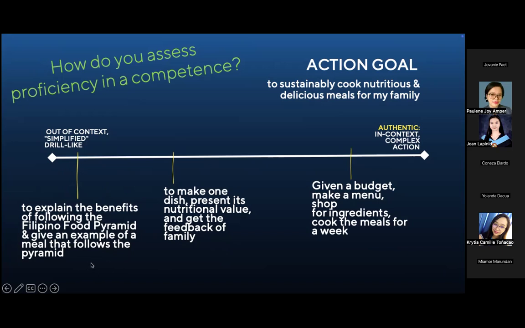Pwede na po yun. Just know that you intentionally did not make it authentic, maybe because of time constraints, or this is not your priority topic. Maybe your next topic is more important and you would like to give that more time. But know that as a teacher, you can go along that continuum. When you're assessing an action goal, the more you go to the right, the more valid it is as an assessment of an action goal.